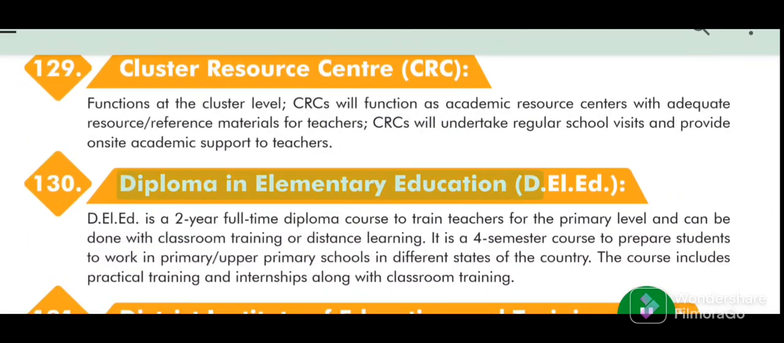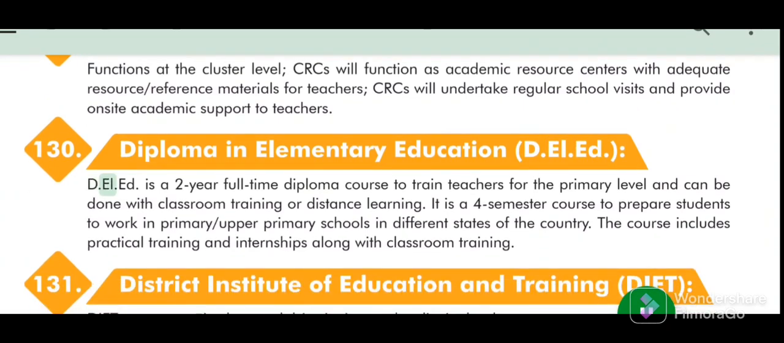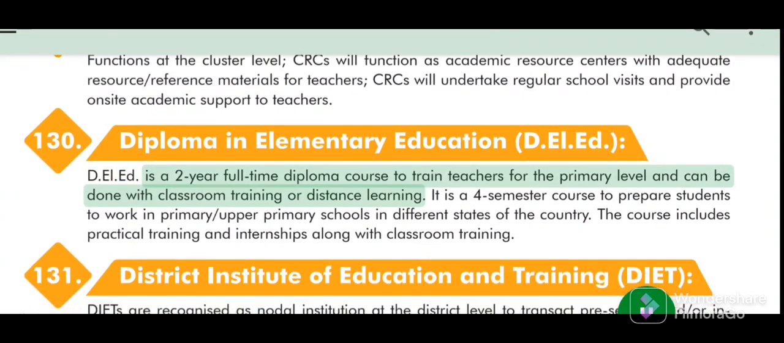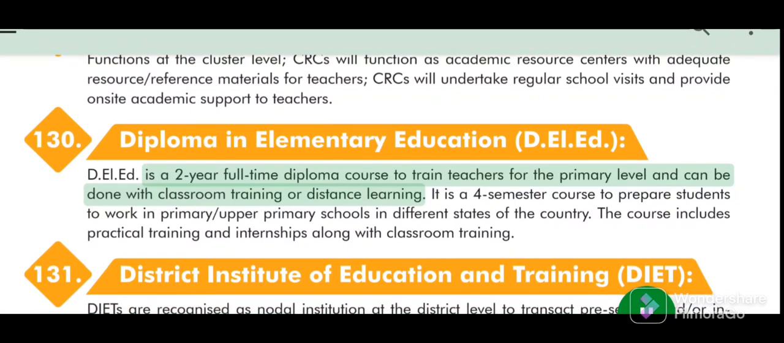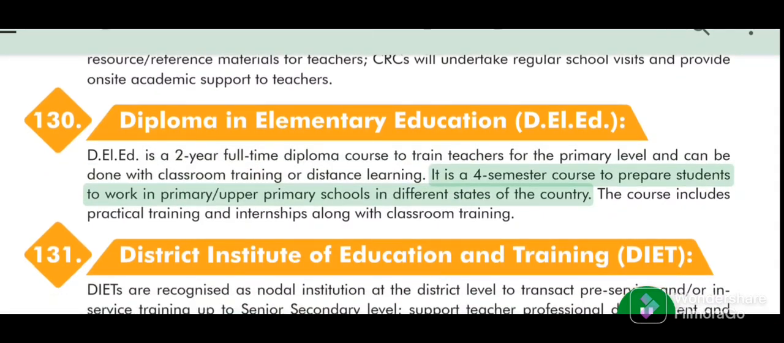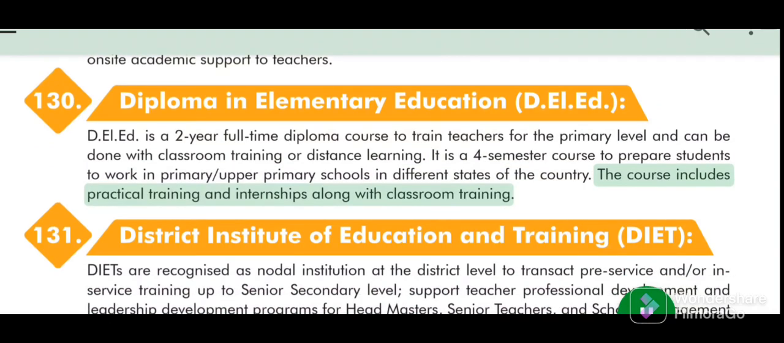130. Diploma in Elementary Education, D.El.Ed. D.El.Ed. is a 2-year full-time diploma course to train teachers for the primary level and can be done with classroom training or distance learning. It is a 4-semester course to prepare students to work in primary and upper primary schools in different states of the country. The course includes practical training and internships along with classroom training.